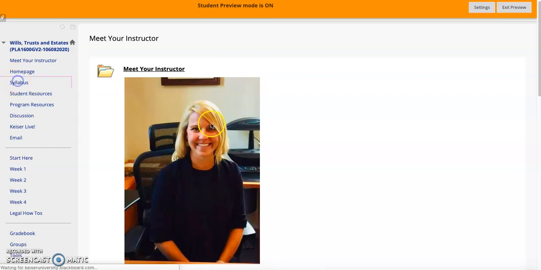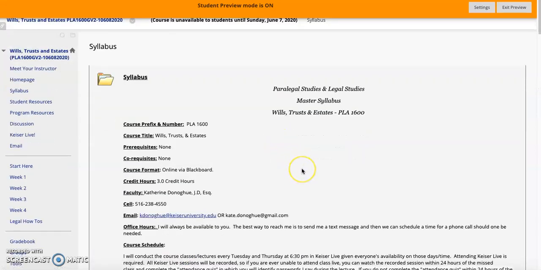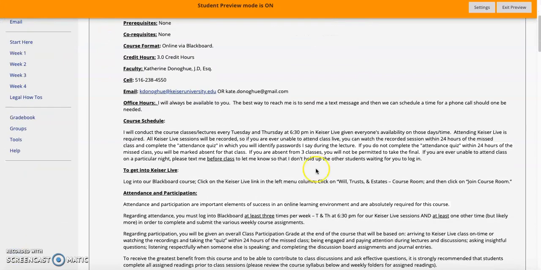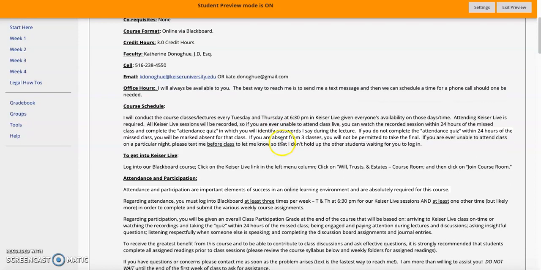Skipping down to the syllabus here. You can see everything here that we're going to be doing this term. The course schedule, we're going to meet just like we did last term at 6:30 on Tuesdays and Thursdays in Kaiser Live. Please, if you're going to miss class, just shoot me a text right ahead of time so that I don't wait for you to log in and don't hold up the other students.